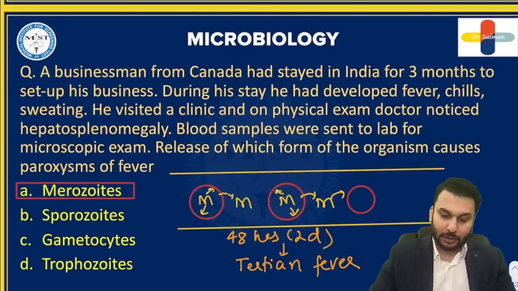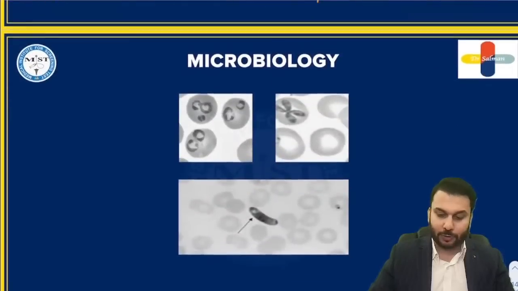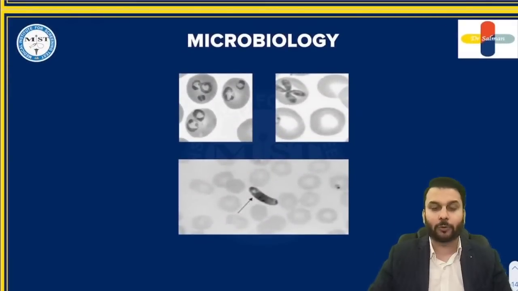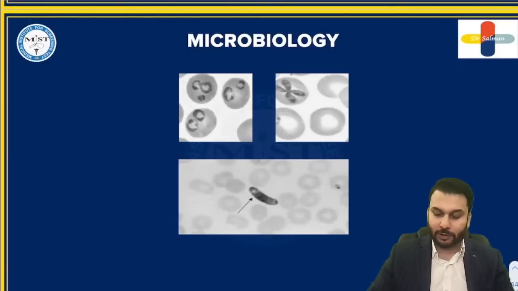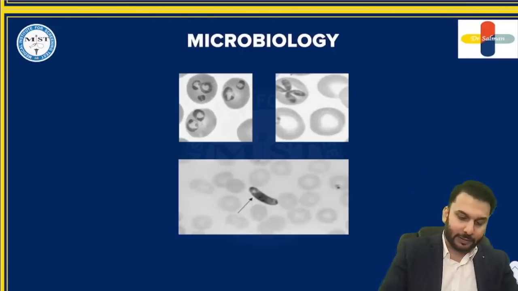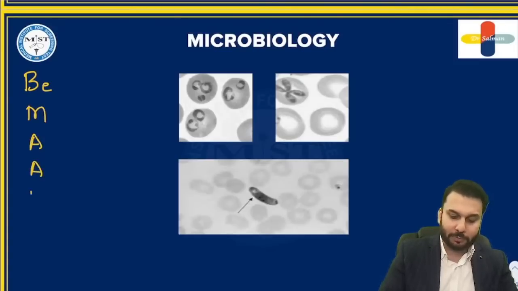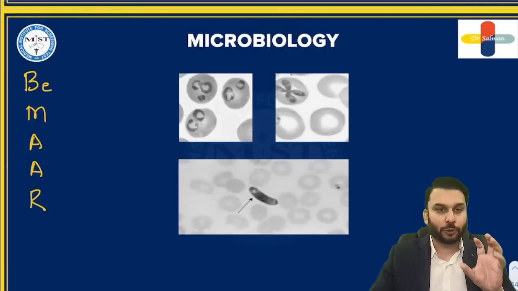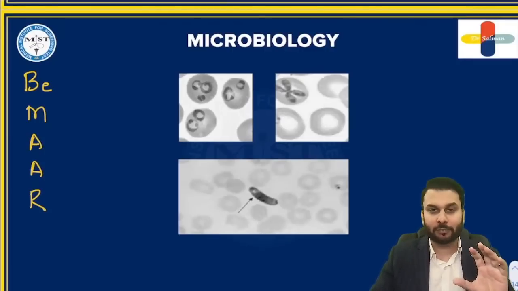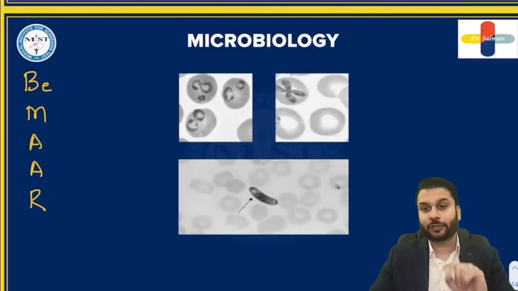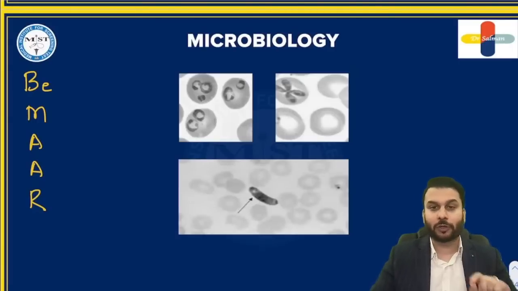Okay. Now, next, let us quickly run through these things that you all know anyway. See guys, you all know falciparum is the severe form of malaria, right? So what I will do here is ask you to remember this by a Hindi word, Bimar. What does the word Bimar mean? Bimar means sick. So who makes you more sick in malaria? Falciparum. So these are the features of falciparum I'm teaching you right now by this word Bimar.